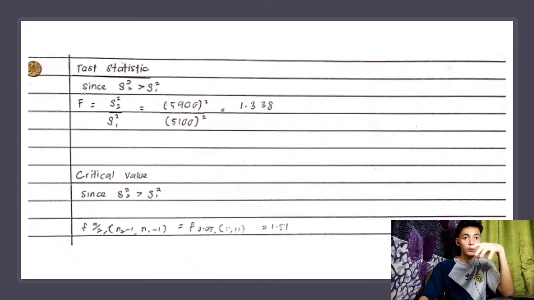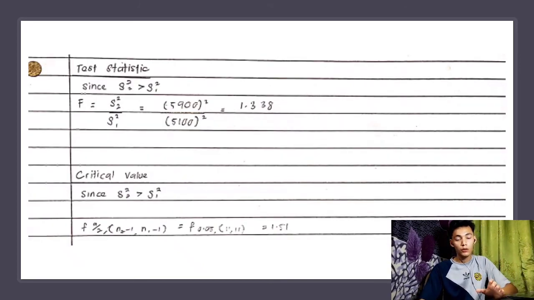So next we move on to the test statistic. Since standard deviation 2 is more than standard deviation 1, we want to find F. F is equal to S2 squared divided by S1 squared. So we get 5900 squared divided by 5100 squared, and the answer we get is 1.338. And then the critical value, since S2 is more than S1, from the table we know that it is F alpha divided by 2,